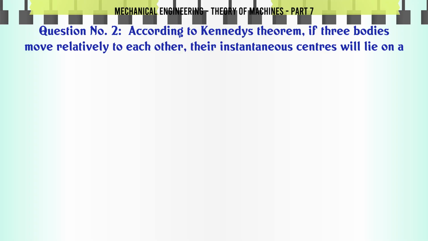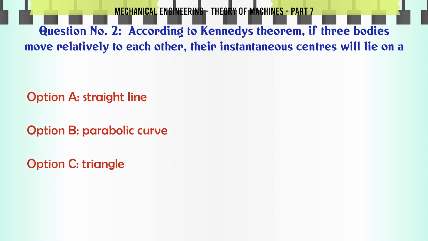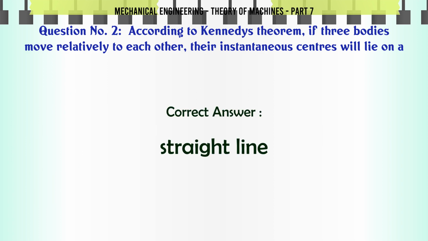According to Kennedy's theorem, if three bodies move relatively to each other, their instantaneous centers will lie on A. Straight line. B. Parabolic curve. C. Triangle. D. Rectangle. The correct answer is straight line.